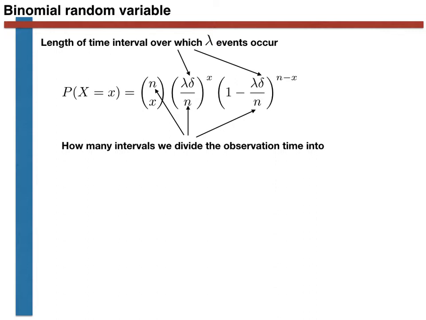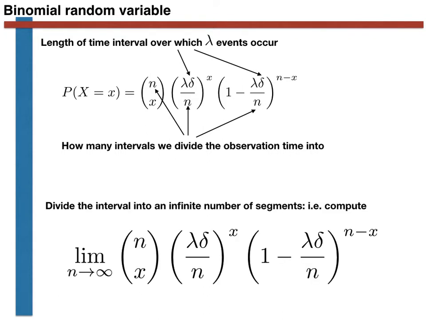We have thus shown that we can create a model for the number of cars that have passed by time t using a binomial random variable. The problem with doing things this way is that we introduce a parameter, the number of segments into which we divided our observation time window. Ideally, we would like to avoid doing this, as we know that time is an infinitely divisible quantity that we would ideally like to treat as a continuous variable. What we would thus really like to do is divide the interval into an infinite number of segments. In other words, we would like to compute the limit of the binomial distribution as n tends to plus infinity.